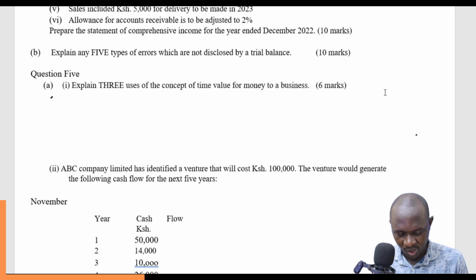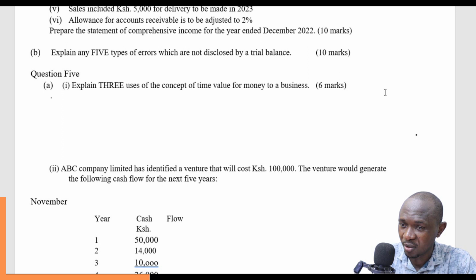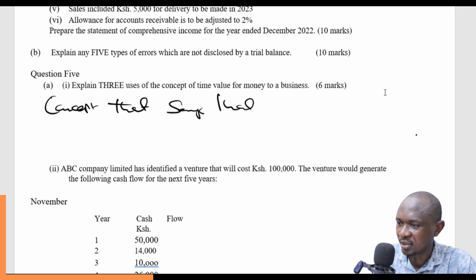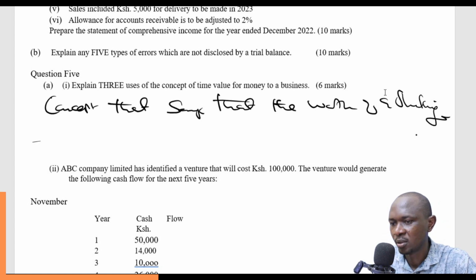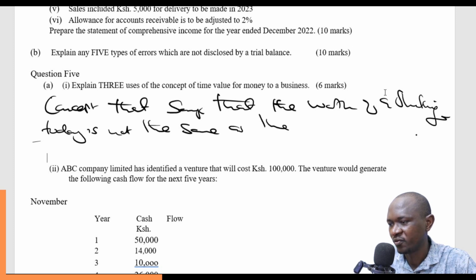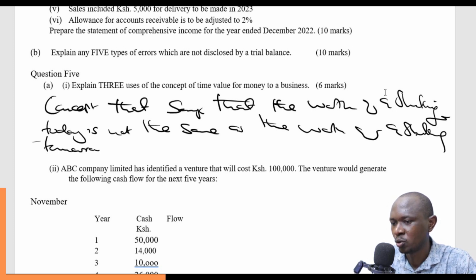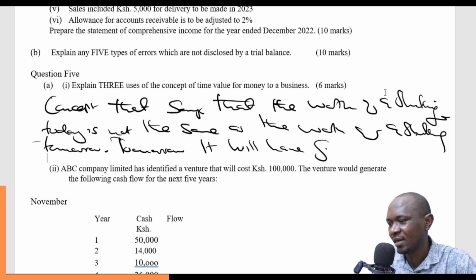So time value of money is simply a concept that says that the worth of a shilling today is not the same as the worth of a shilling tomorrow. Tomorrow it will have greater value.